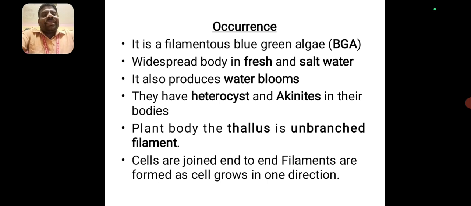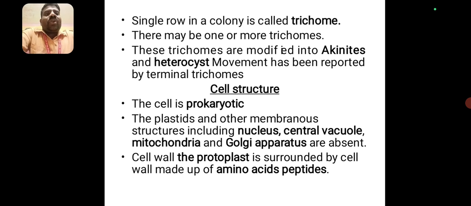The plant body, the thallus, is unbranched and filamentous. The cells are joined and form filaments, as cell growth is in one direction. The single row of cells in a colony is called a trichome. There may be one or more trichomes. The trichomes are modified into akinetes and heterocysts. Movement has been reported in the terminal trichomes.